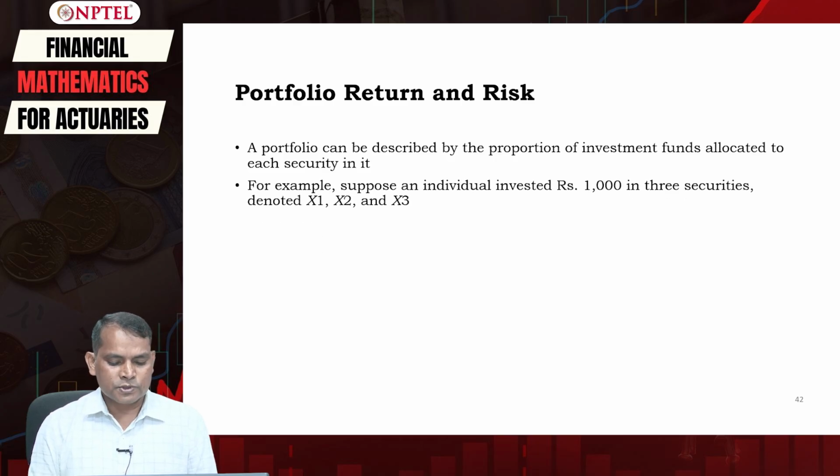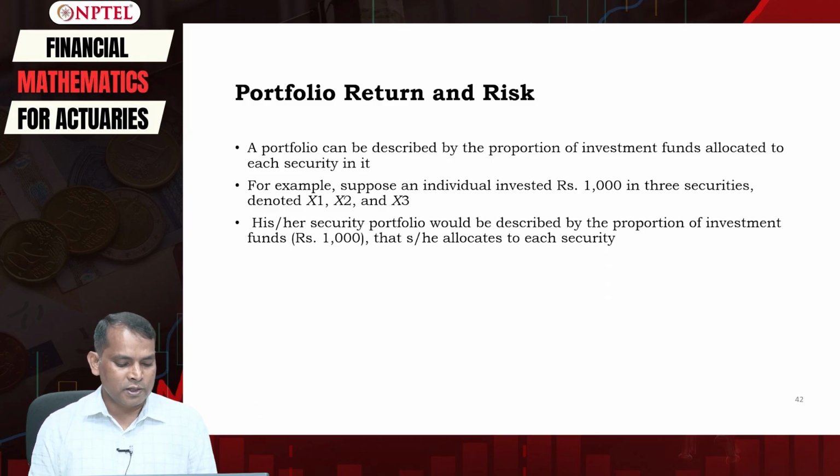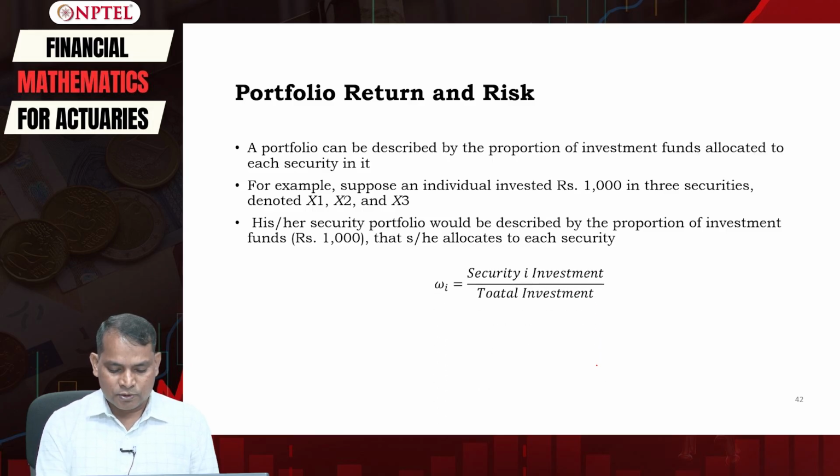So, for example, suppose an individual invests 1000 rupees in three securities denoted as X1, X2 and X3. Then his security portfolio would be described by the proportion of investment fund, that is 1000 rupees, that he allocates to each of the security. So Wi, the weight, is equal to security i investment divided by the total investment.